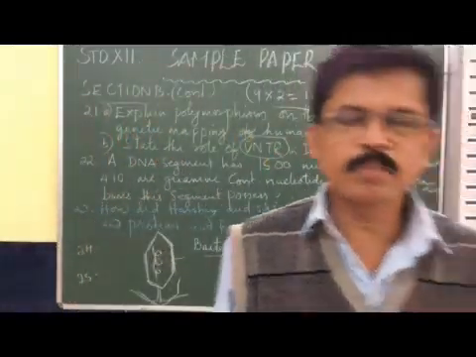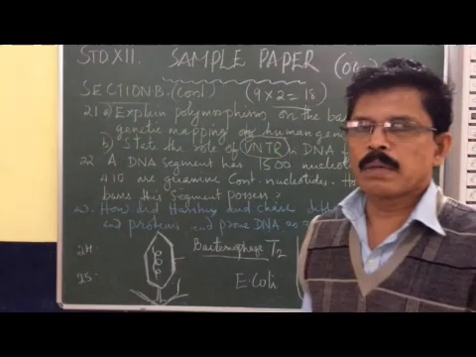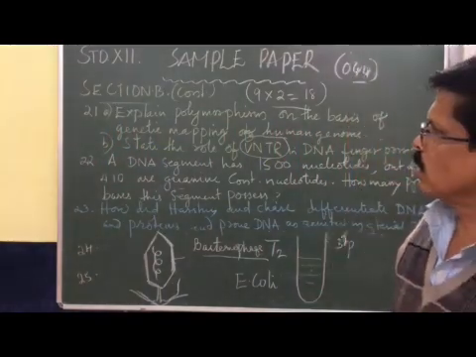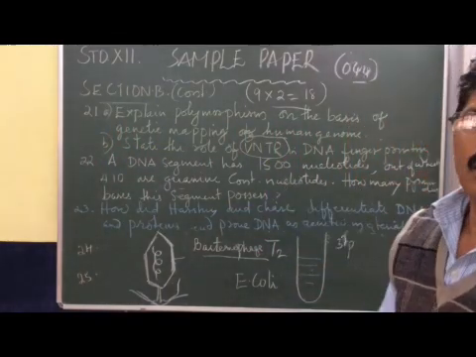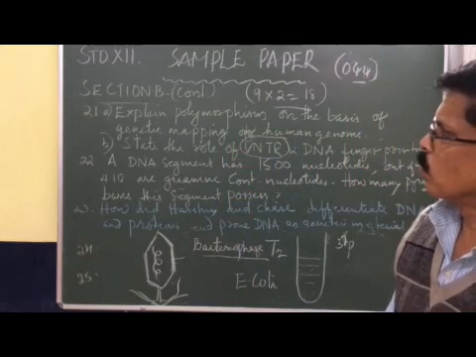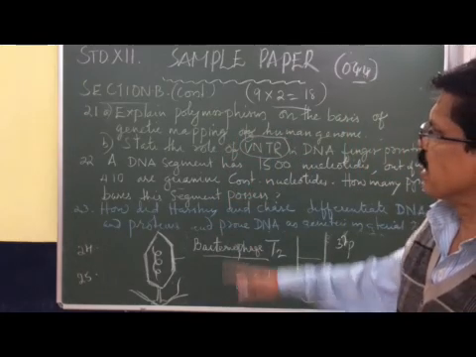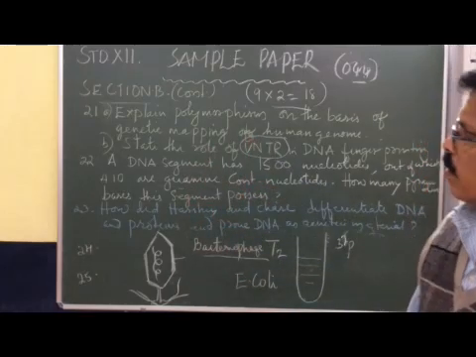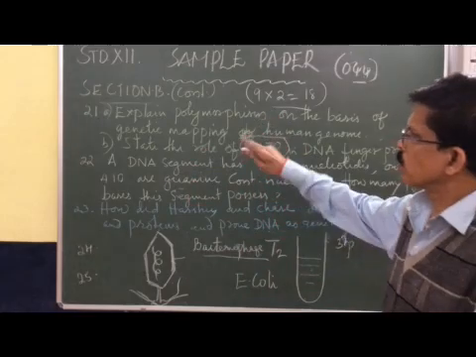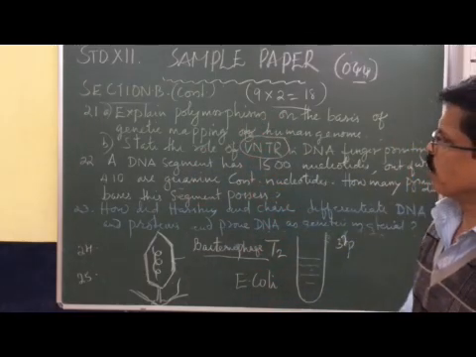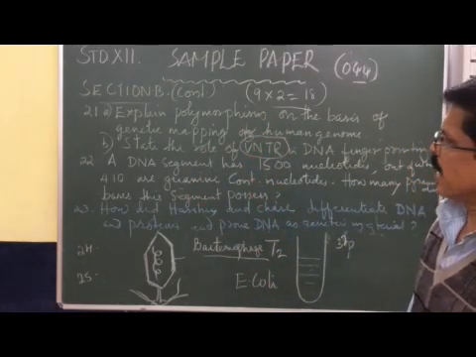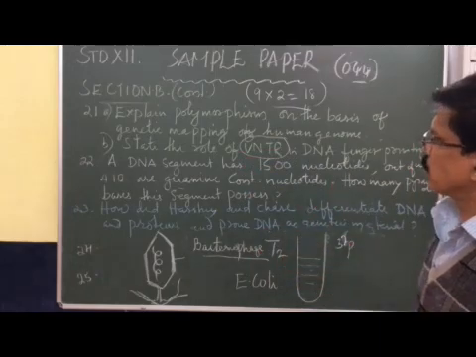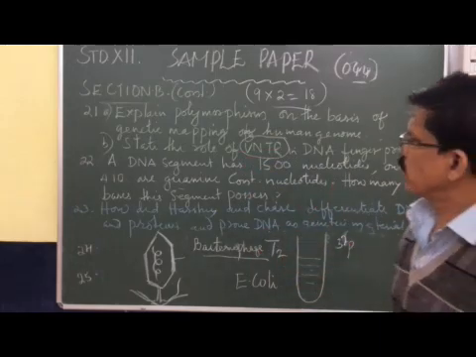Today we are continuing the sample paper discussion of class 12 biology. We have already begun Section B. In Section B, almost four questions are over, starting from 17 to 25. So questions 17, 18, 19, 20 are over. Now we are coming to the 21st question. The first question is: explain polymorphism on the basis of genetic mapping of the human genome.